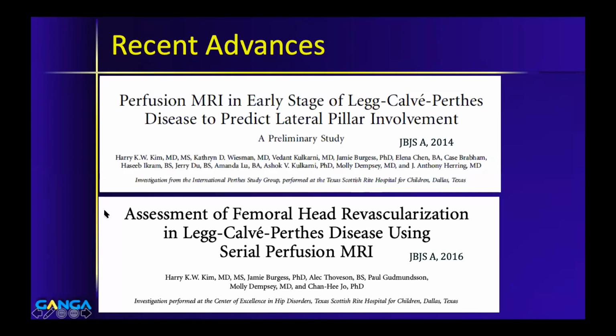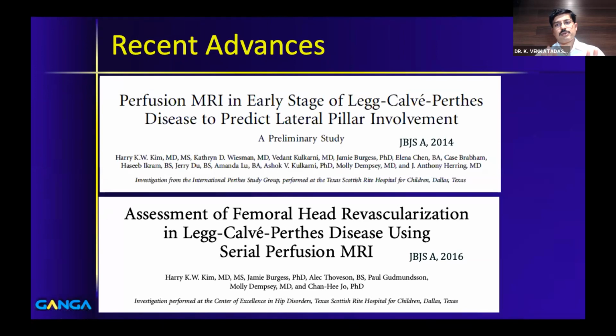Okay. So a few words about recent advances in Perthes for completion's sake. So the current in thing is perfusion MRI in Perthes. This is an ongoing study. There are 2 publications already published in JBJS by Harry Kim. They are trying to quantify the amount of avascular necrosis, because we said that there is an indication for prophylactic containment even before the extrusion in more than 7 years of age. That is a little controversial.